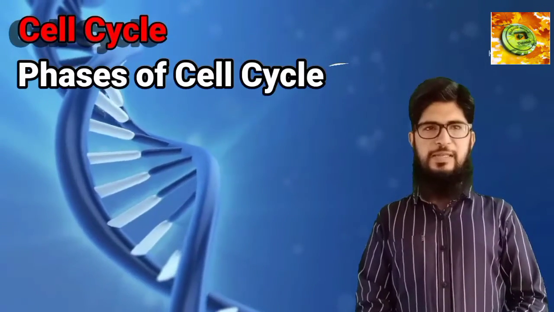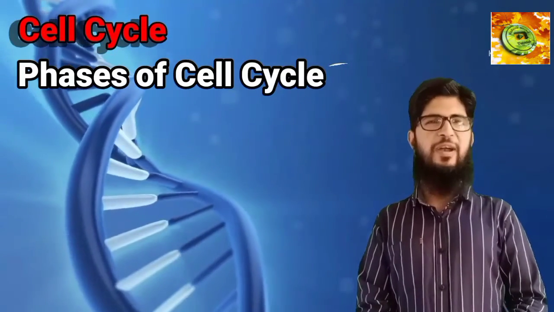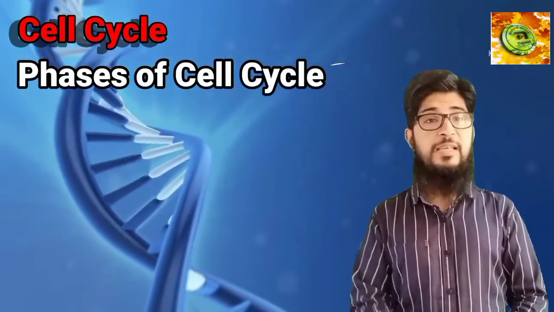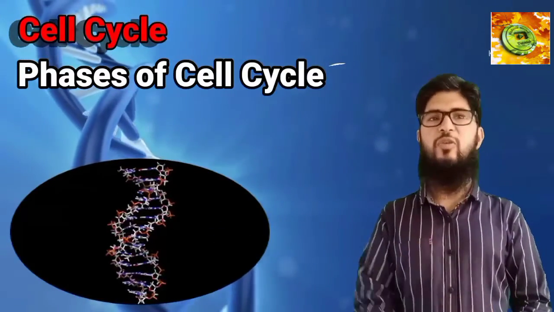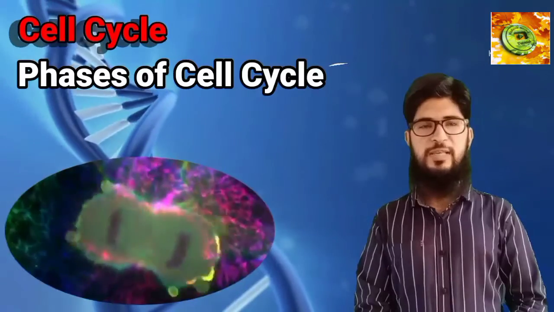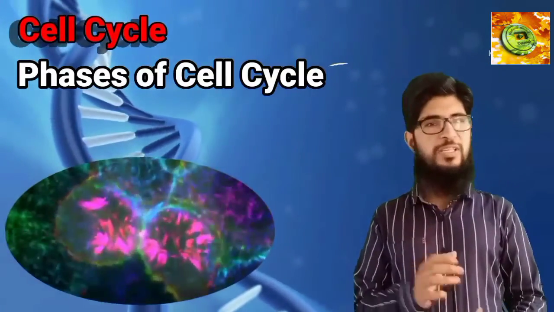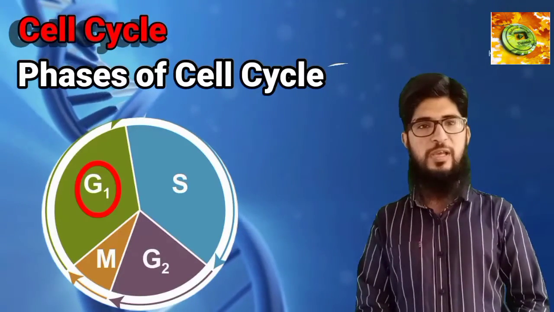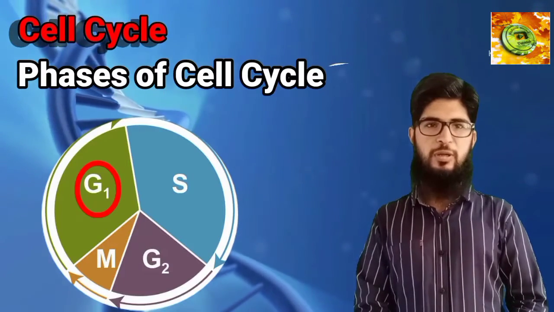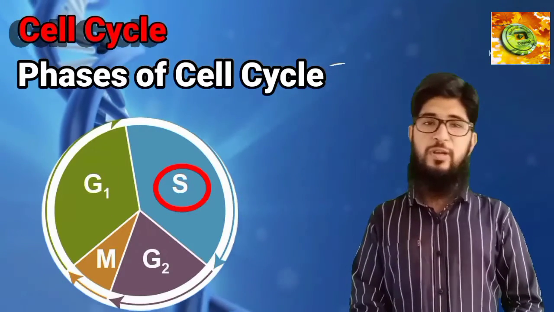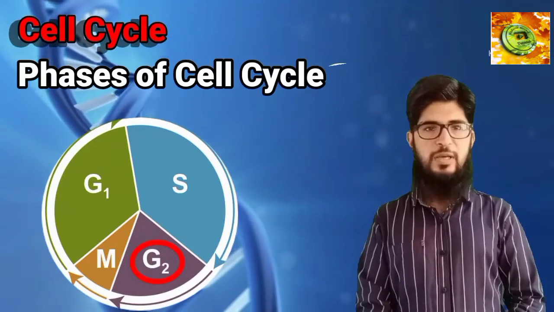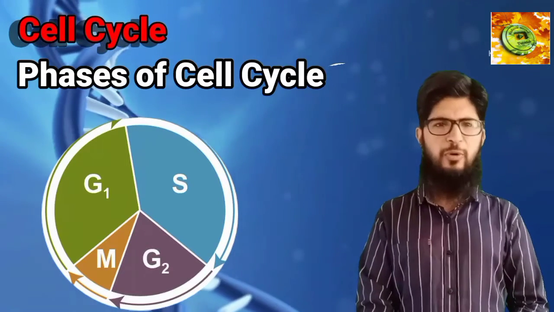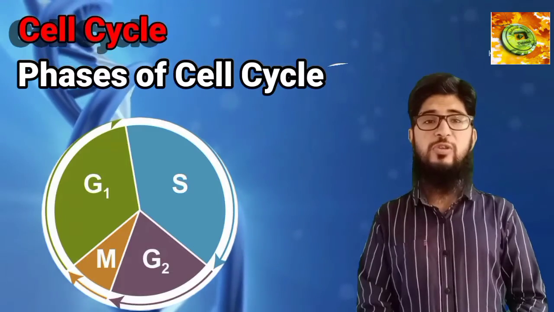Before we actually start studying the phases one by one, let's have a brief idea of what actually these phases are meant for. The main reason why a cell passes through interphase is that the cell needs to duplicate its DNA and other cell contents before it divides, so that each daughter cell gets its proper share. So in G1 phase, the cell synthesizes the proteins, particularly enzymes and ATP molecules needed for the DNA replication. And in S phase or synthesis phase, DNA actually replicates, and in gap 2 or G2 phase, the cell prepares for the division and synthesizes the proteins like tubulin protein and other proteins required for the division, and also synthesizes some ATPs.